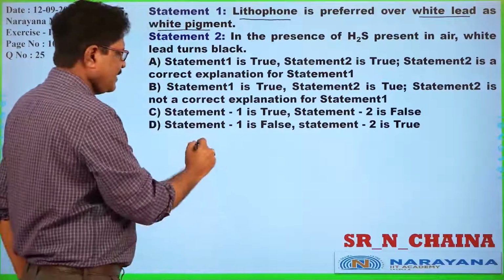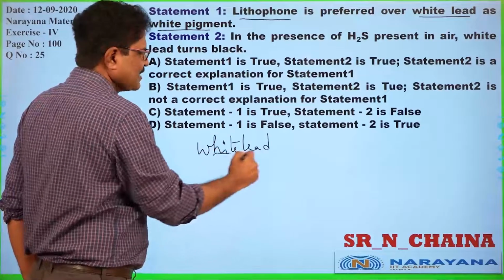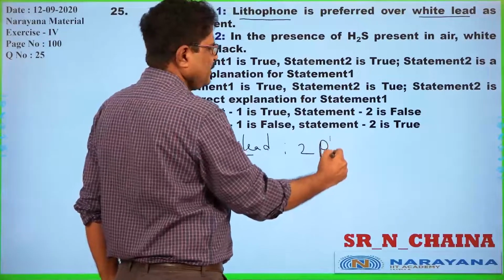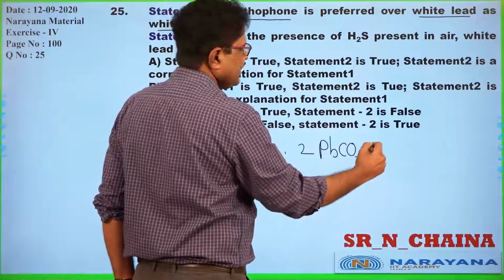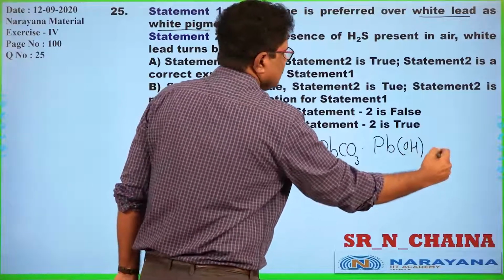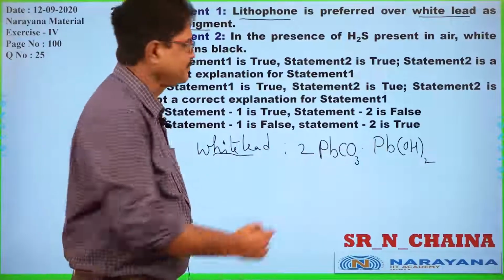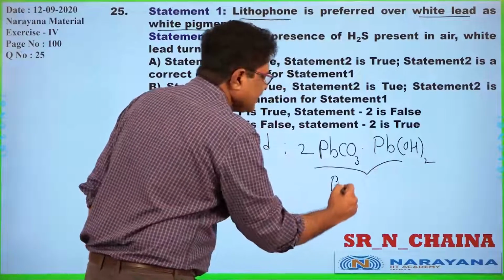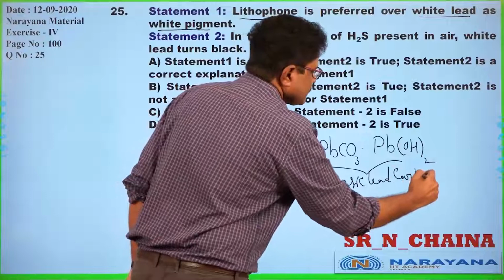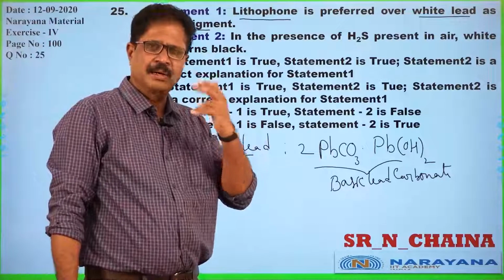So what is white lead? Just as we have discussed, basic lead carbonate: 2 moles of PbCO3 and 1 mole of Pb(OH)2. A 2:1 ratio mixture of lead carbonate and lead hydroxide. This is basic lead carbonate, a white colored pigment used in paintings or other dyes.